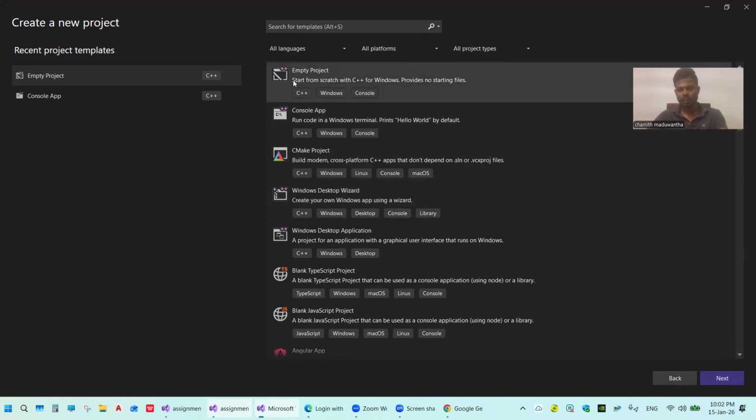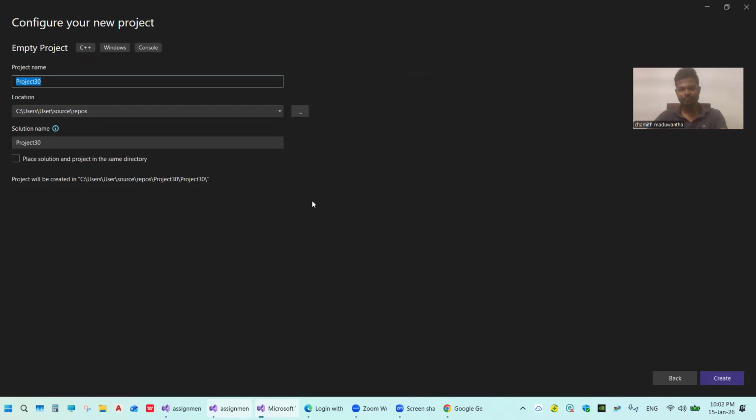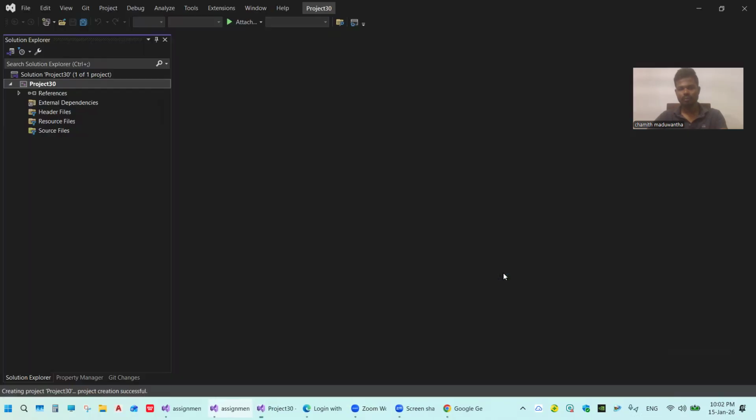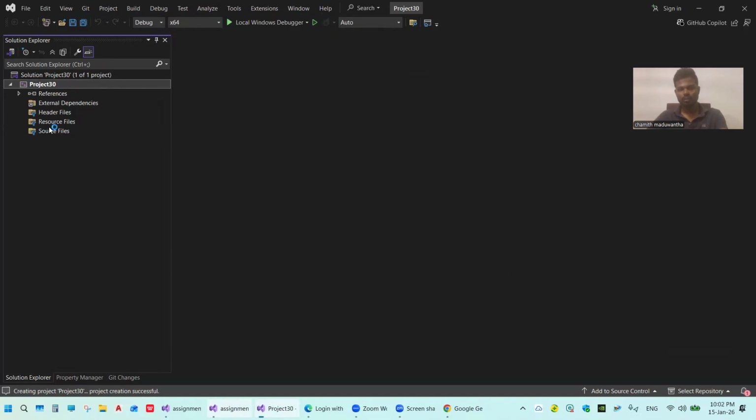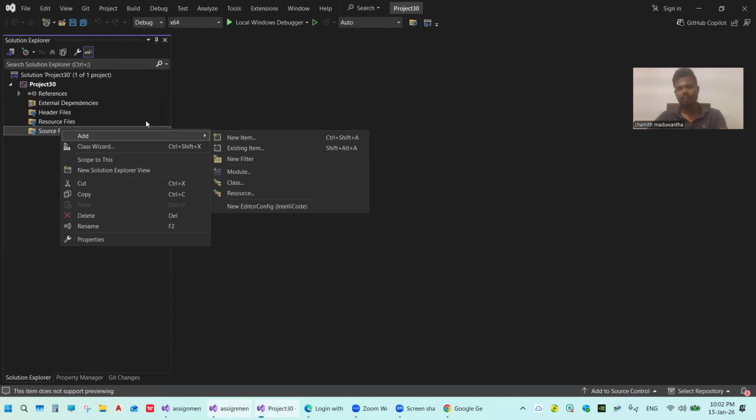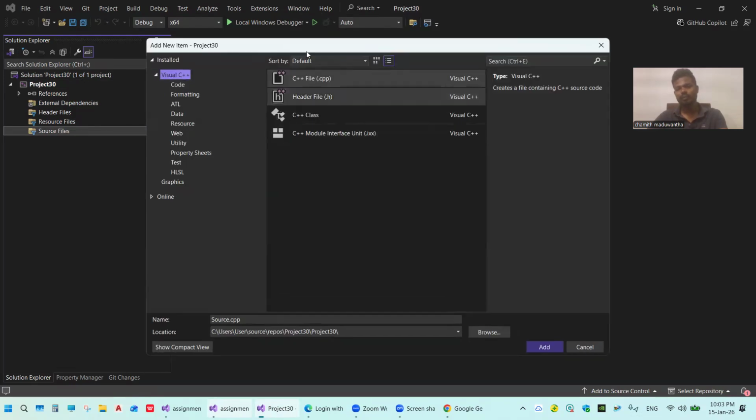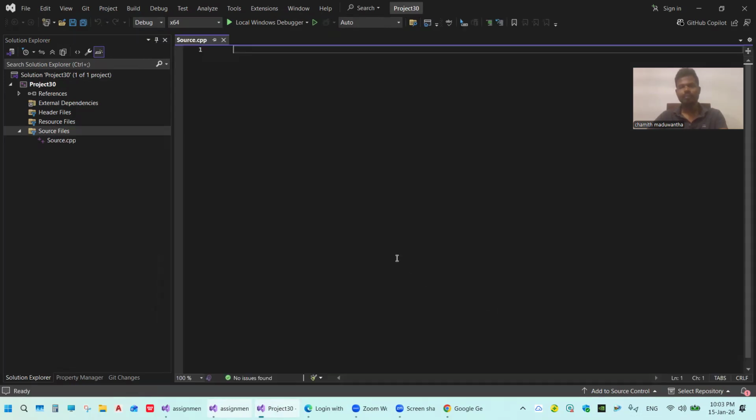Go to the project and give next. Name your project and give the location. So create it. Go to the source file, right click and add new item. You can see the C++ file, select it. Now our basic.